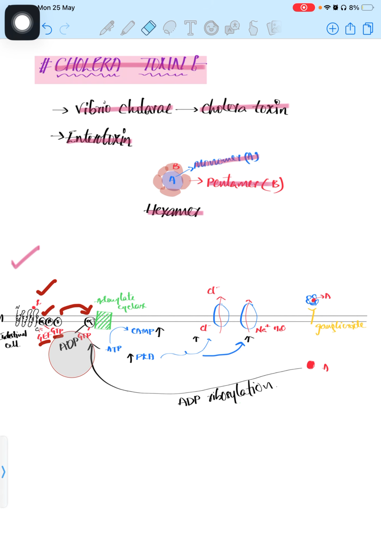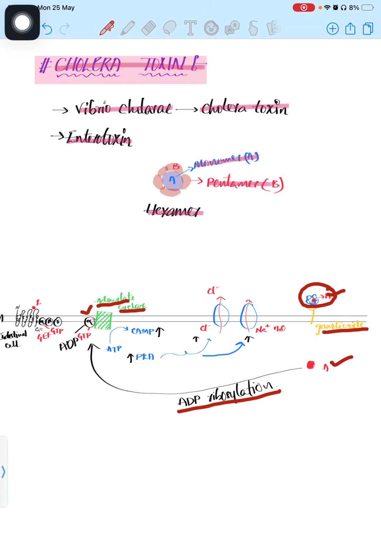But when the cholera toxin enters our body, completely different things happen, because it will continuously activate these channels. You can see here the cholera toxin is present. The A subunit will enter the cell with the help of the ganglioside. The A subunit will do ADP ribosylation, so adenylate cyclase will be continuously active.